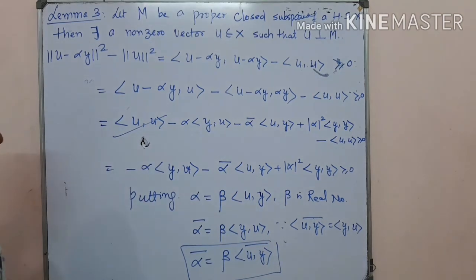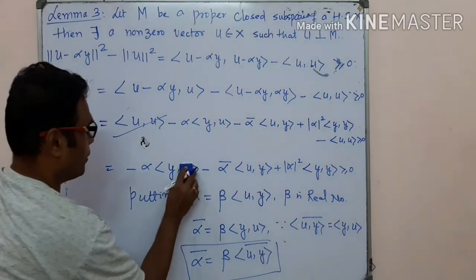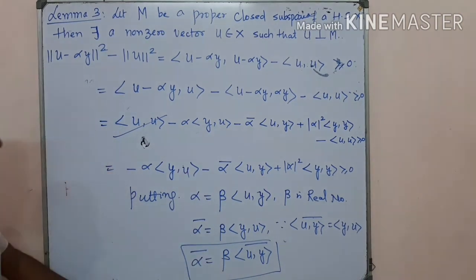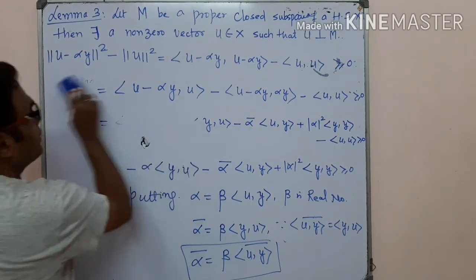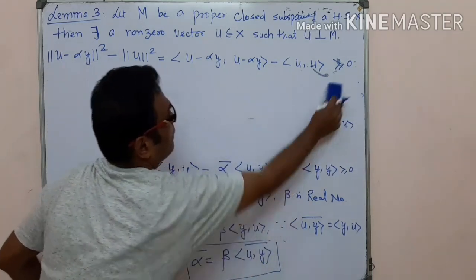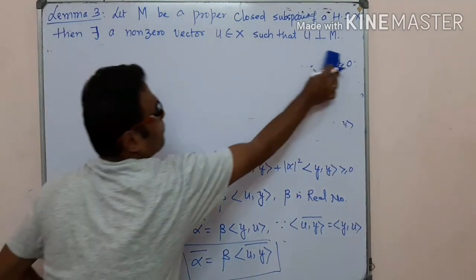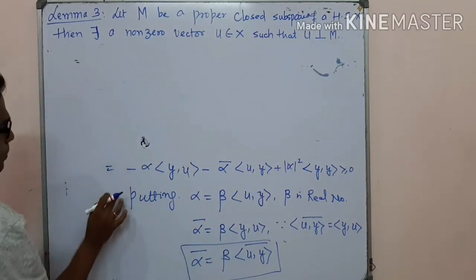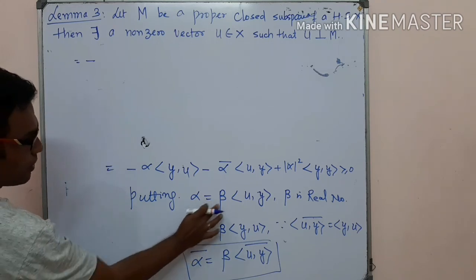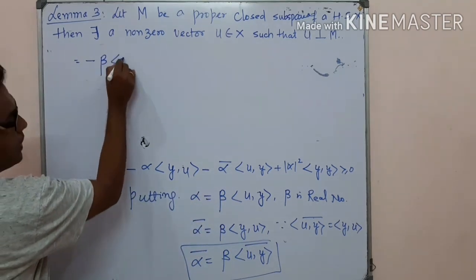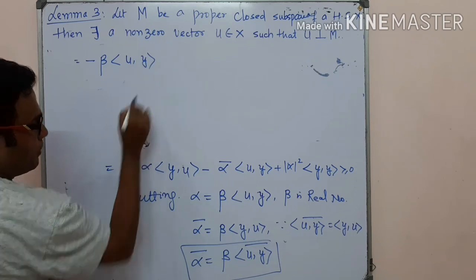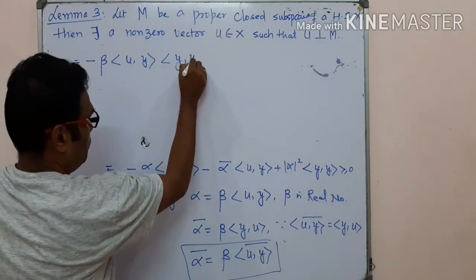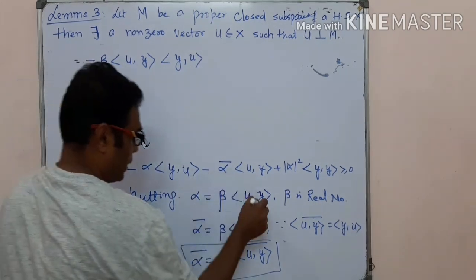So we substitute this value, this is y comma u, putting the value of alpha and alpha bar in this relation. So this is equal to minus alpha. What is your alpha? Alpha is beta inner product of u comma y, then y comma u, minus alpha bar.